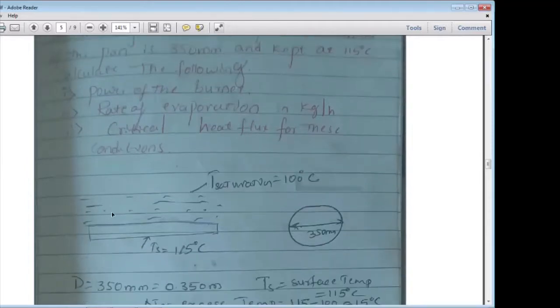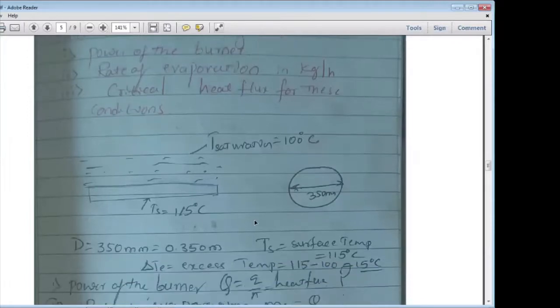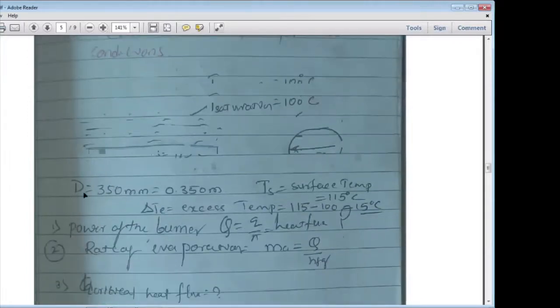Suppose this is the copper pan. The surface temperature of the copper pan is 115 degrees Celsius, and above it there will be water, and the saturation temperature of the water is 100 degrees Celsius. The diameter of the copper pan is 350 mm. Heating will take place, and you need to calculate the power of the burner.